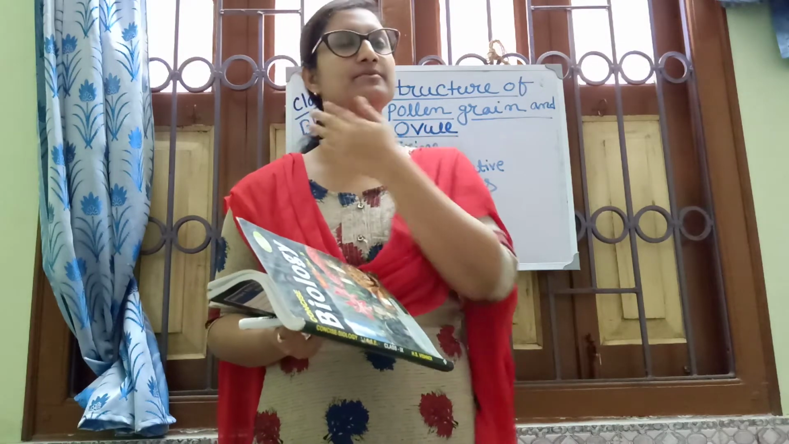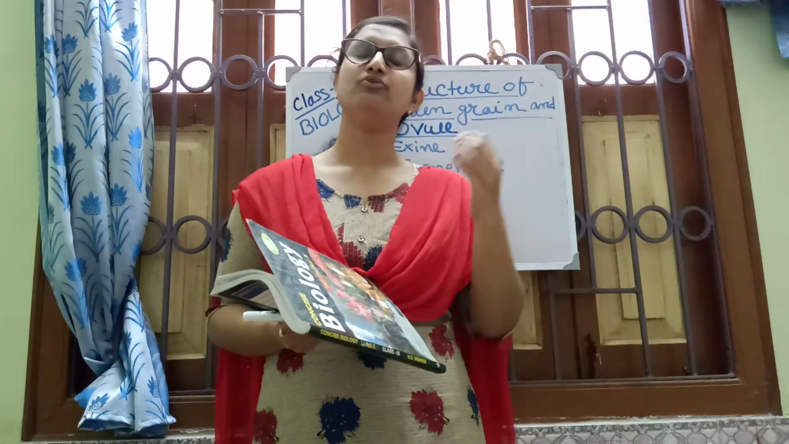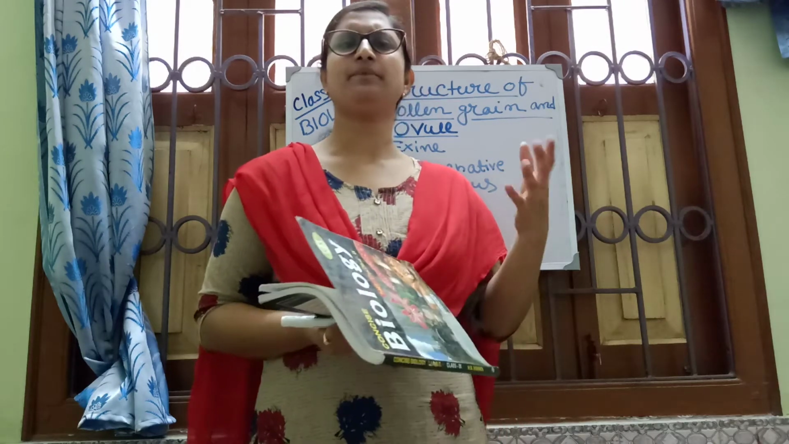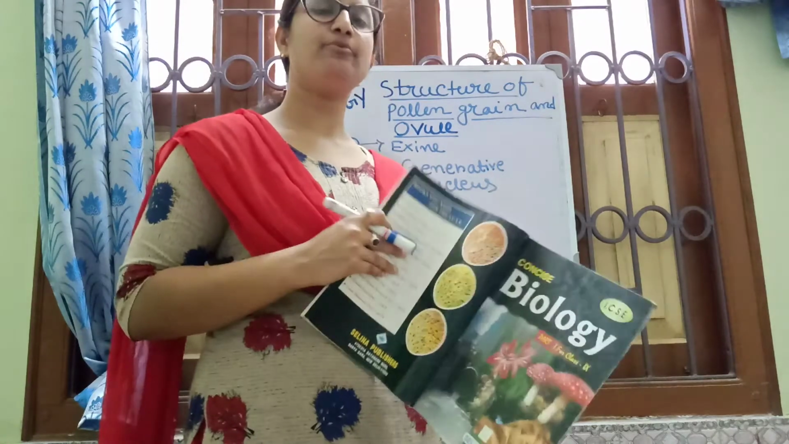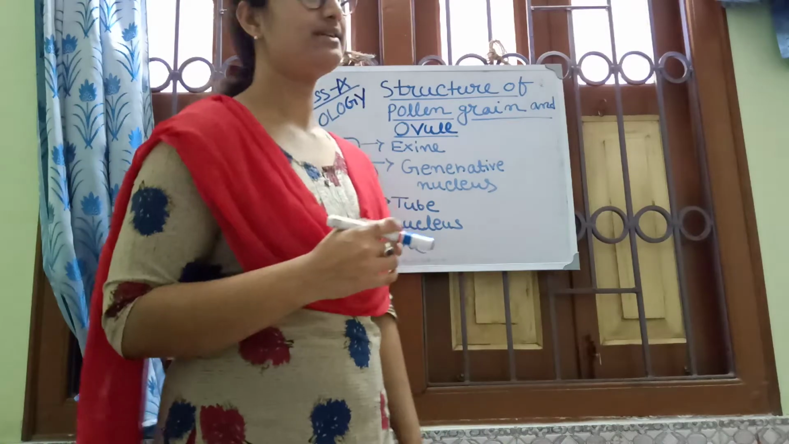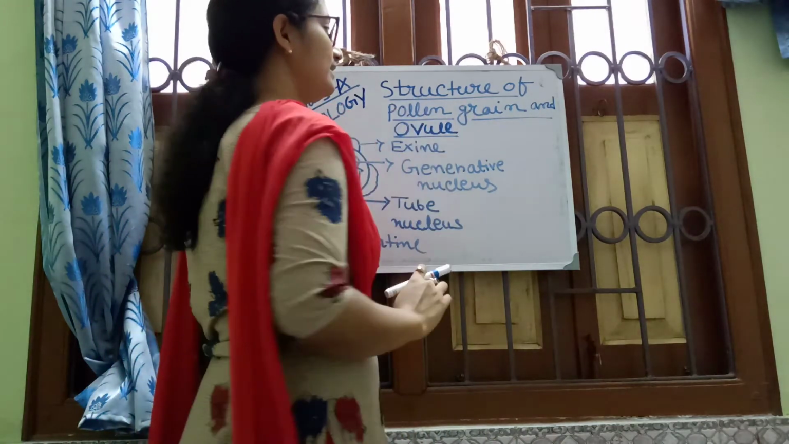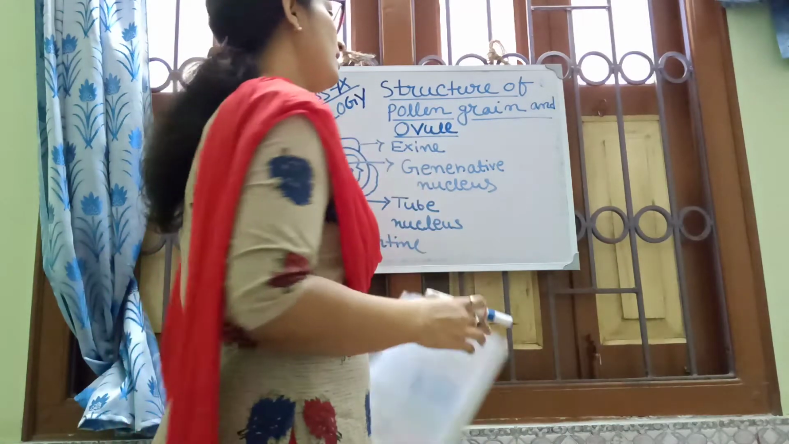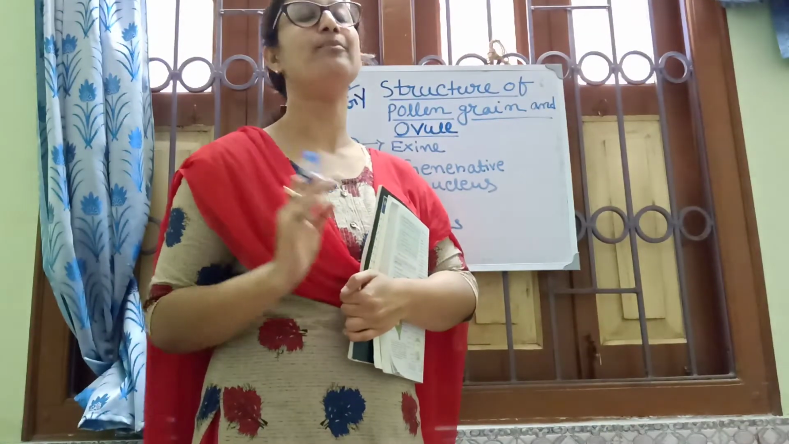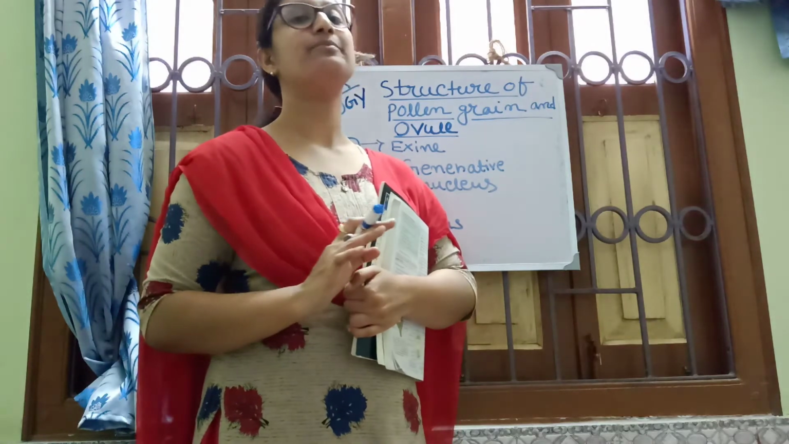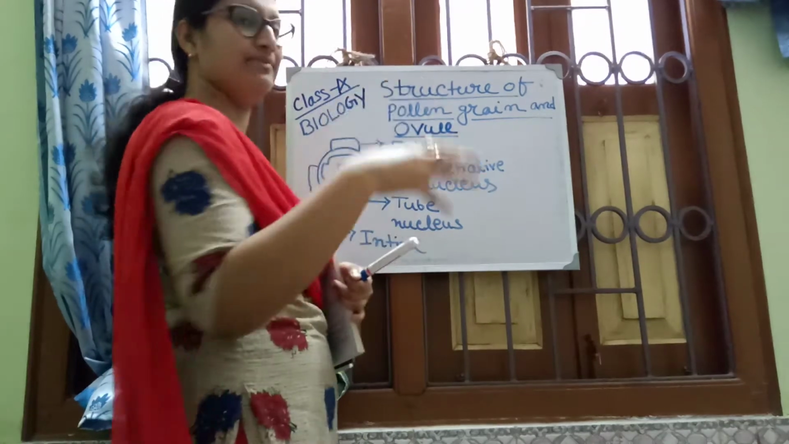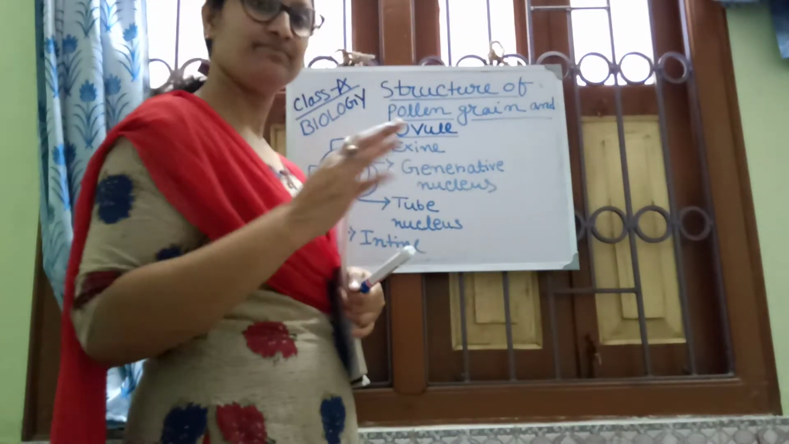The male gamete is present in the pollen grain, and the female gamete is present in the ovule, in the ovary. But before going to the process of fertilization, I want to discuss the structure of pollen grain and ovule. Otherwise you cannot understand the total process of fertilization. This diagram is not given in your book, but it is helpful.